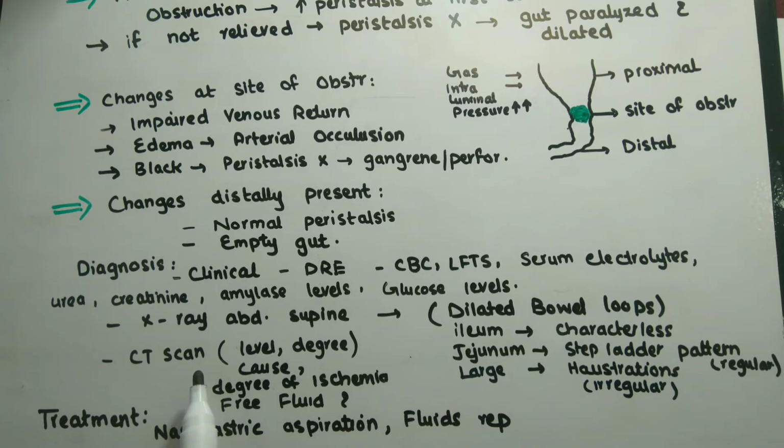CT scan is more sensitive than simple X-rays. We can identify the level of obstruction, degree of obstruction, cause of obstruction such as volvulus, hernia, luminal and mural causes, degree of ischemia, free fluid and gas.